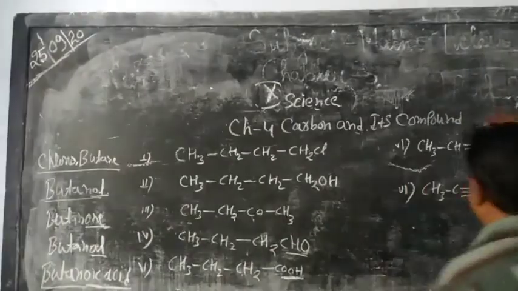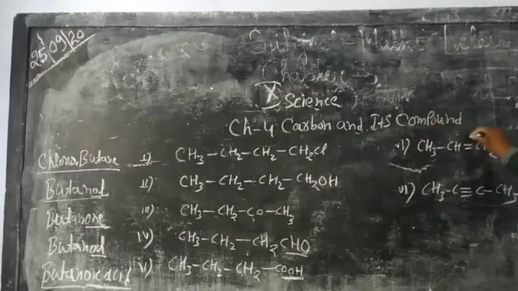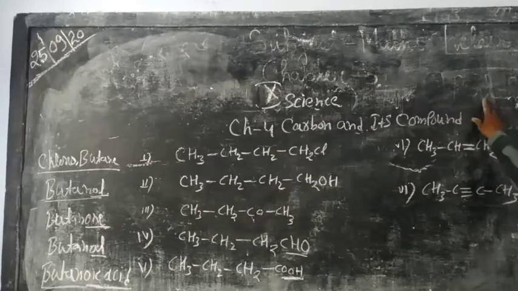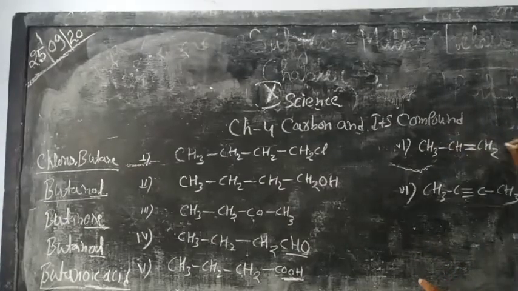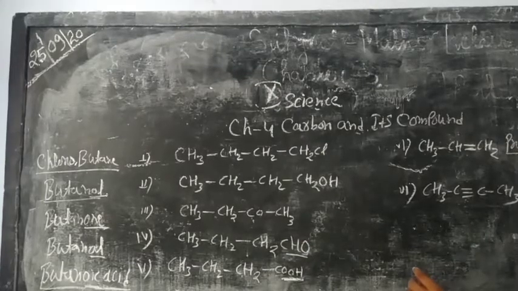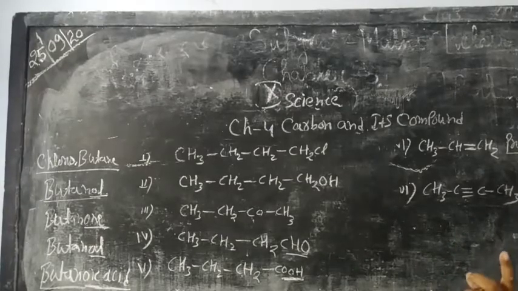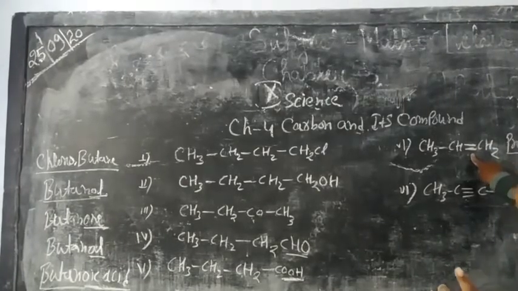Now let's see here. There are 3 carbons present in the chain and a carbon double bond is present. Then the ane of the alkane is replaced by ene. So the 3 carbon compound, propane, becomes propene, which is the name of the organic compound with a carbon double bond.